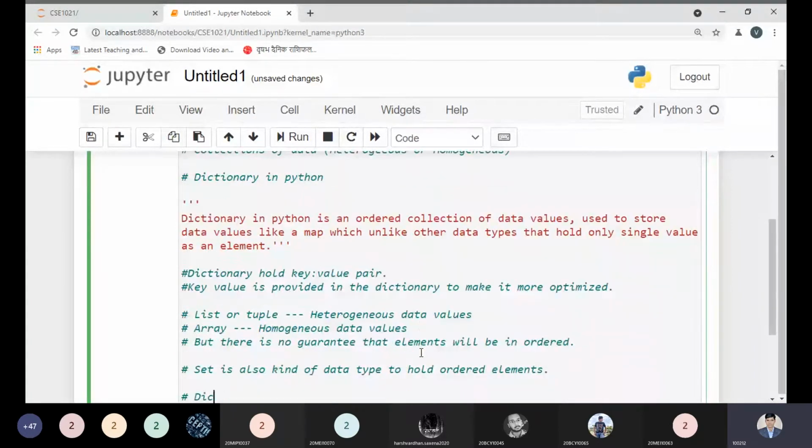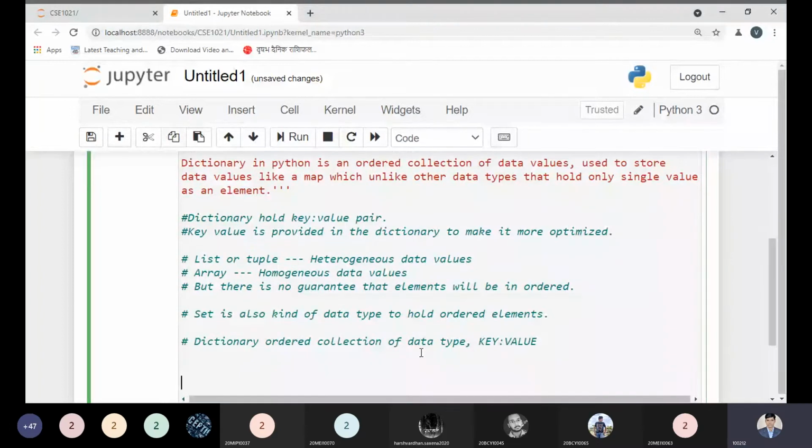So in a dictionary, you can also have an ordered collection of data, but it has a pair which is known as a key value. So this is the pair we need to keep in mind. So this is the summary.